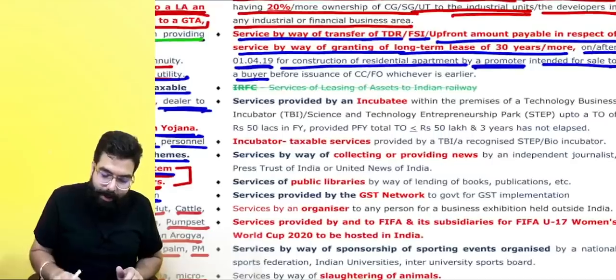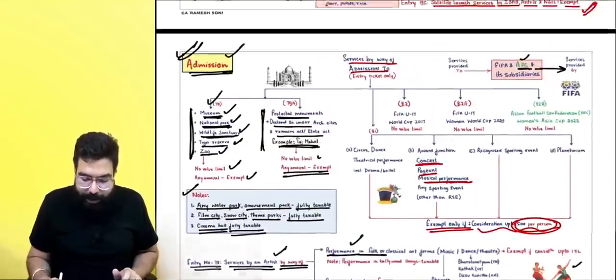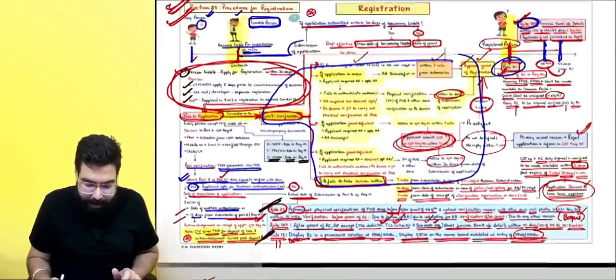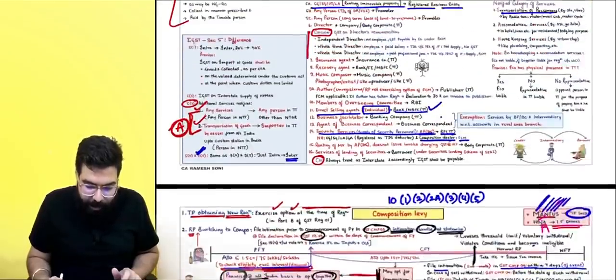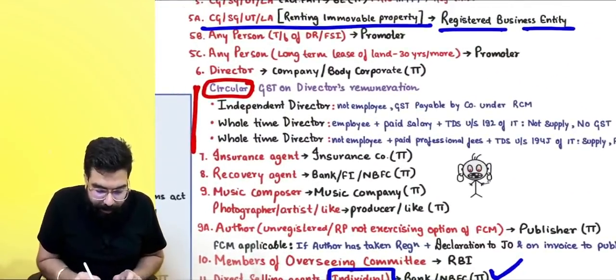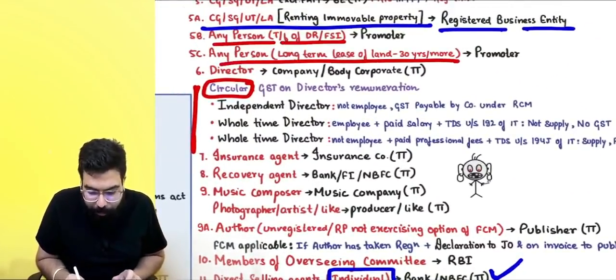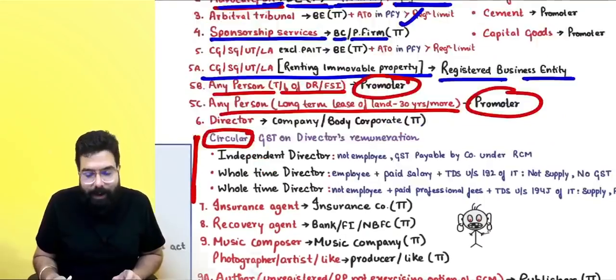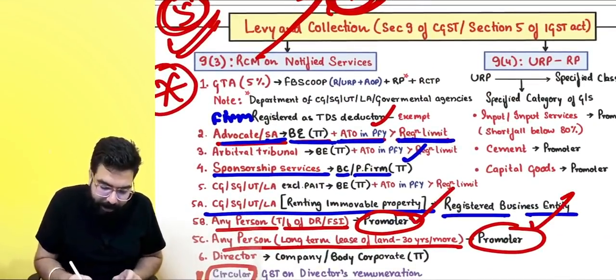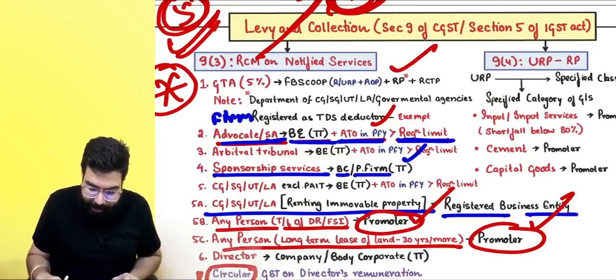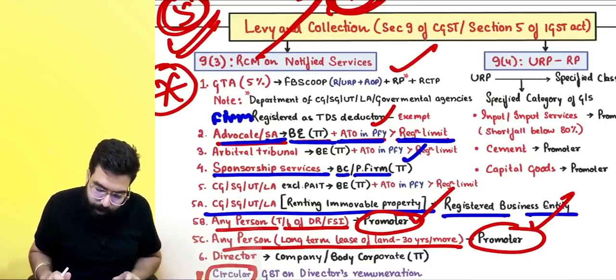We remember, in reverse charge mechanism, you had told, I'll show you reverse charge mechanism. When you were teaching RCM, you had told whenever any person gives development right or long-term lease on land to the promoter, then the promoter will have to pay the GST under RCM. Now, in connection with that, they have told,